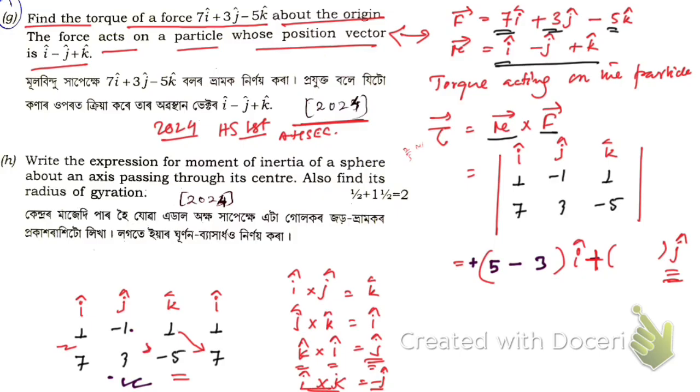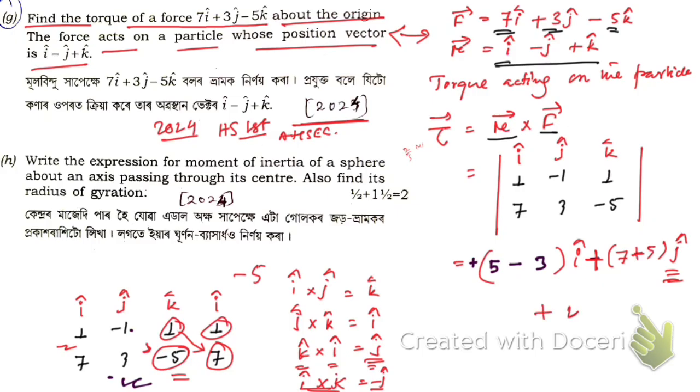Hope you have understood this. Now 1 into 7, that's going to be 7, minus 5 into 1, that's going to be minus 5, and here we already have a minus, so it's going to be plus 5, right?